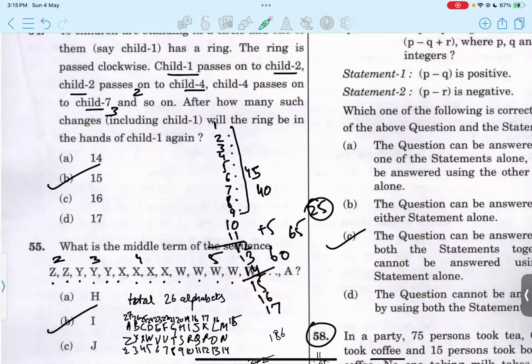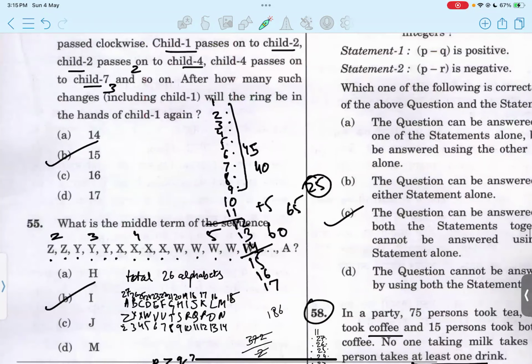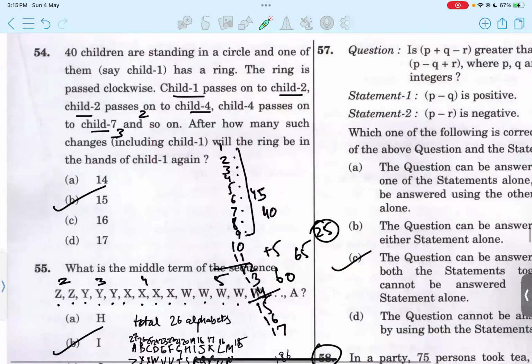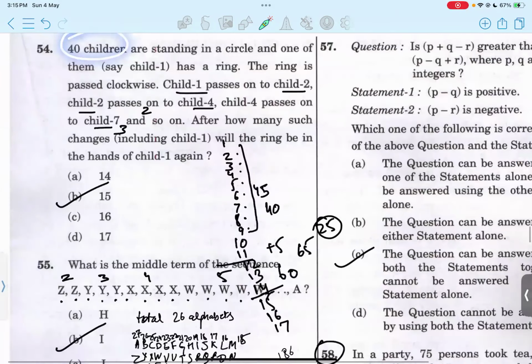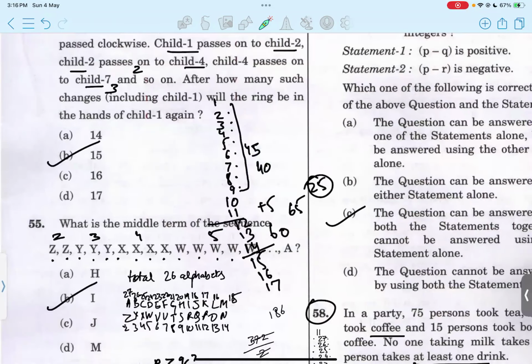Now it is asking that after how many such changes will the ring be in the hands of child 1 again, meaning from where we actually started. So we are given how many turns in the options: 14, 15, 16, 17. You can just take a total and make a group of 40, because 40 children are there, and we started from child 1, which can be any child, because we have to include all the children. So a group of 40 you can create, and then the next 40, wherever it stops, you'll see that it is after the 15th term. Option B.